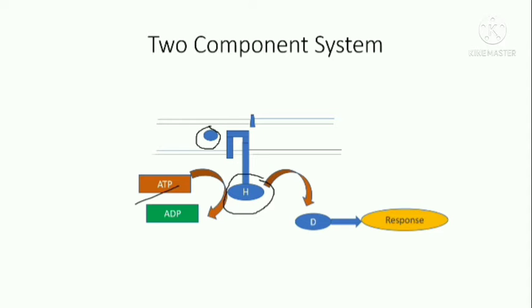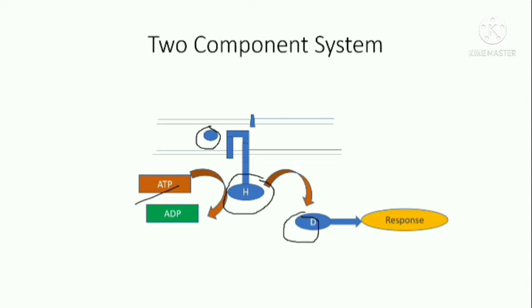This phosphate group is then transferred to aspartate residue that is present in the response regulator region, and this process is done with the help of an enzyme called histidine kinase phosphotransferase.